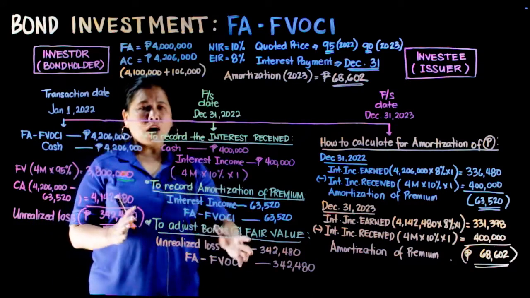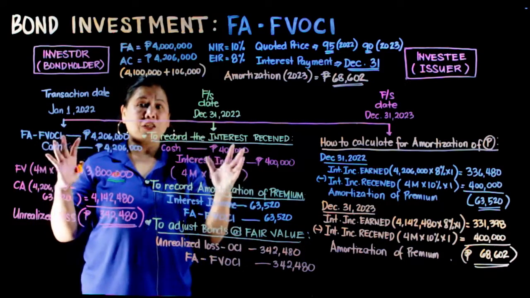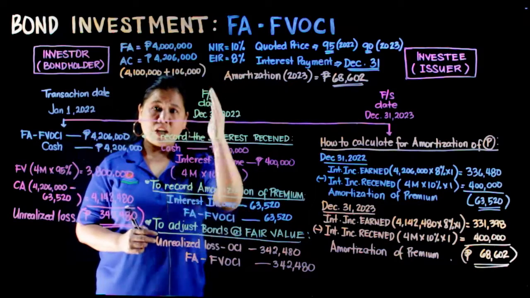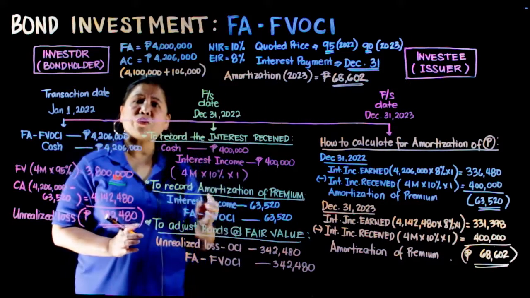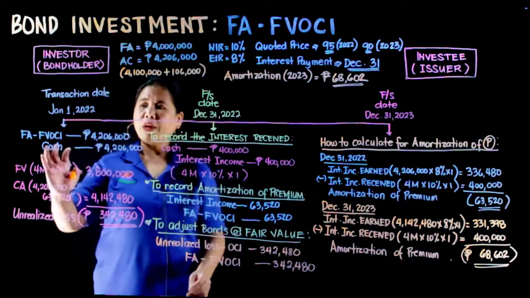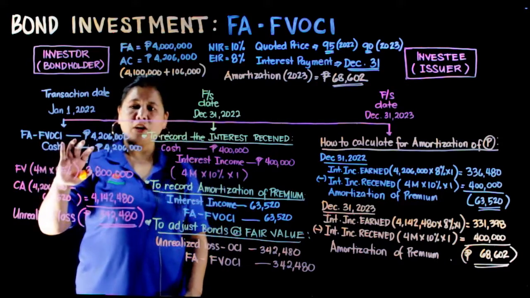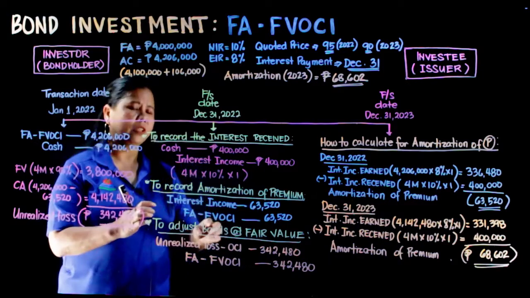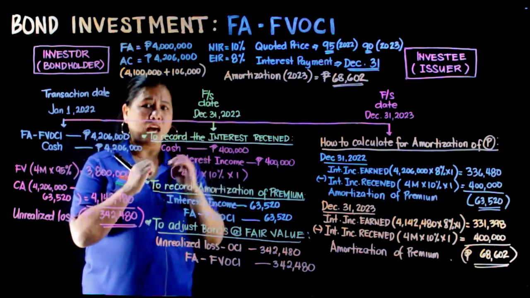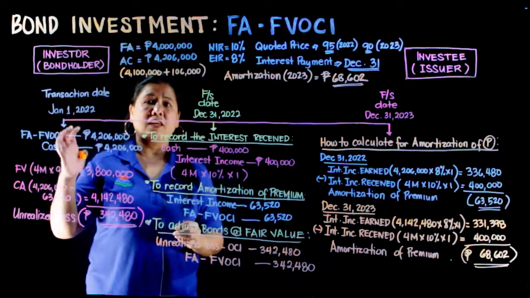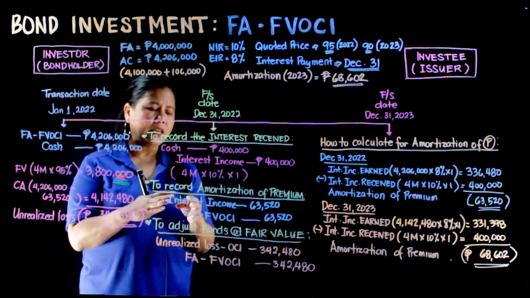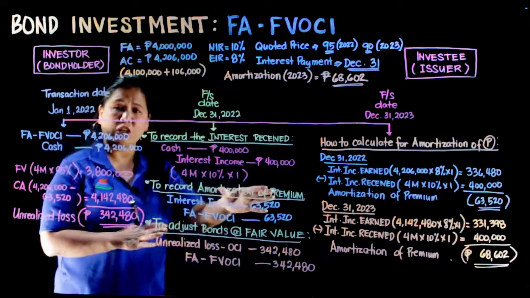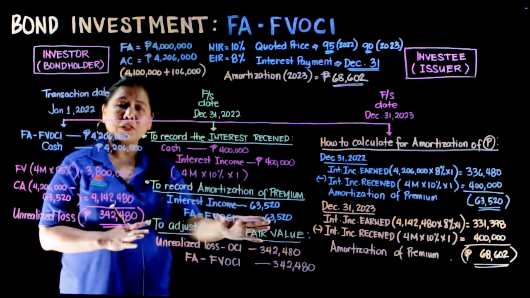So, kung titingnan mo ang T account ng ating investment account na financial asset, FVOCI, on the financial statement date of December 31st, 2022, we debit a 4,206,000. Yan ang initial recognition natin. Then, itong interest received, wala siyang effect sa ating investment account. Our investment of 63,520 of the amortizations of the premium, binawas din natin yan.